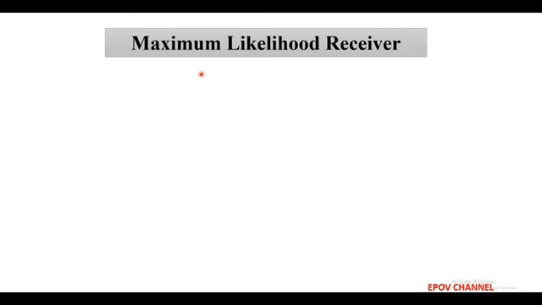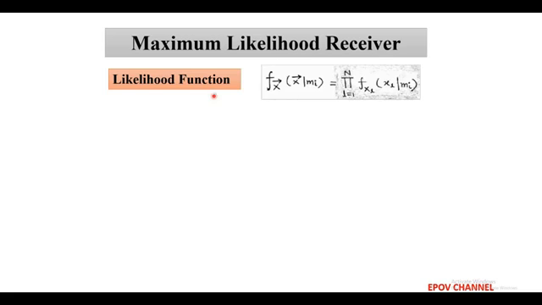Next, we discuss the maximum likelihood receiver. As we have already discussed the optimum detection rule, which is also called maximum likelihood decision, the corresponding receiver is called the maximum likelihood receiver and is given by a function called the likelihood function of random vector x. This likelihood function is represented in terms of the conditional probability density function, which is a function of the received vector x for a given symbol mi,